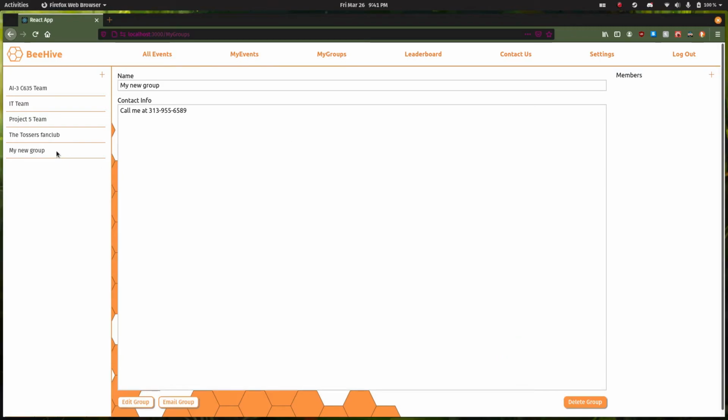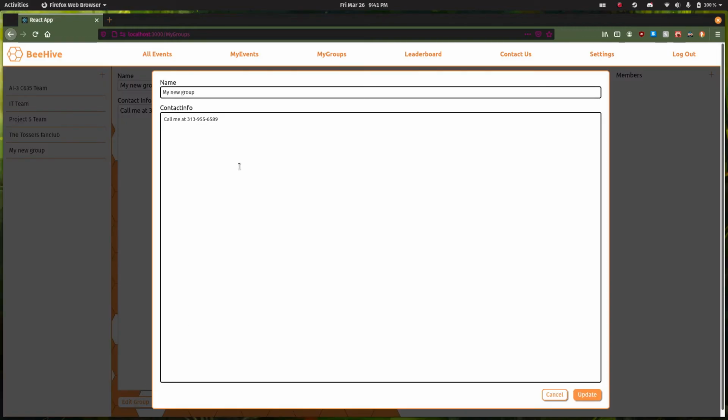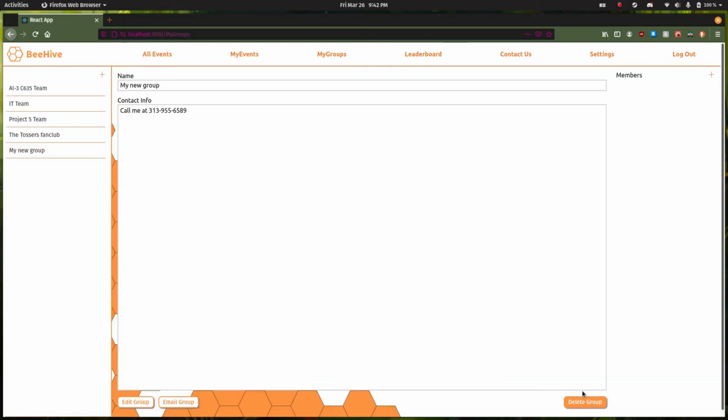Now that we've made a group, let's see what it's like to edit it. Click the edit group button, maybe change our contact information, and click update, and that should update the group. To delete a group, you simply click the delete group button and confirm, and that should delete the group.